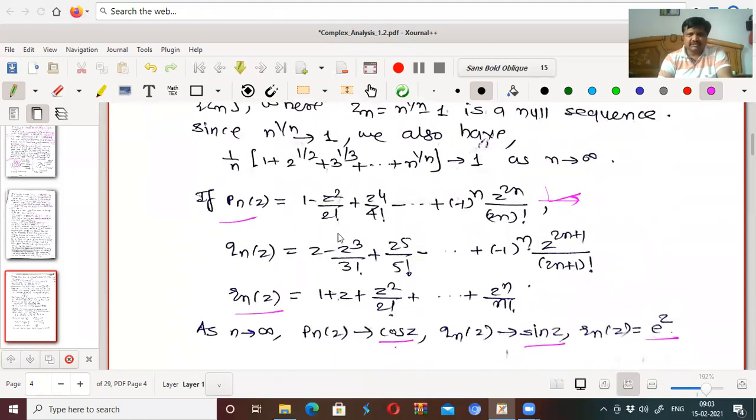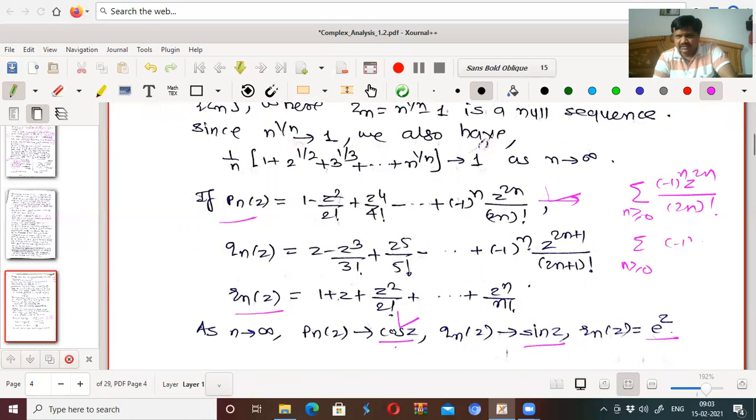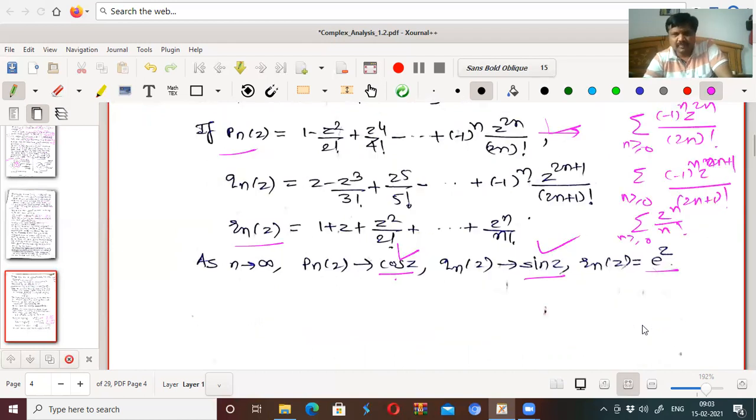So we have a power series representation for cos z: summation minus 1 raised to n z raised to 2n upon 2n factorial for n greater than or equal to 0. This is the power series representation for the function cos z. Similarly, summation n greater than or equal to 0 of minus 1 raised to n z raised to 2n plus 1 upon 2n plus 1 factorial is the power series representation of sin z. And summation z raised to n upon n factorial for all n greater than or equal to 0 is the power series representation for e to the power z.